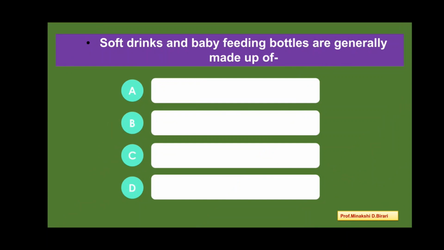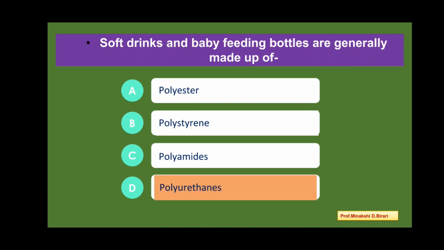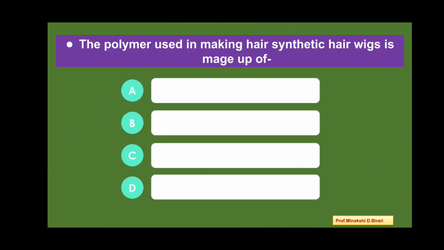Next question. Soft drinks and baby feeding bottles are generally made up of polyester, polystyrene, polyamides, polyurethanes. So the correct answer is polyurethanes. Soft drinks and baby feeding bottles are generally made up of polyurethanes. Option D is correct. Next question.